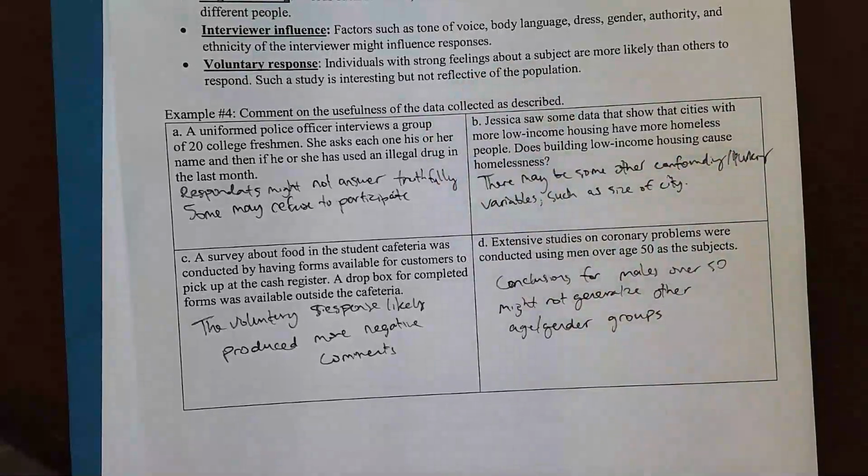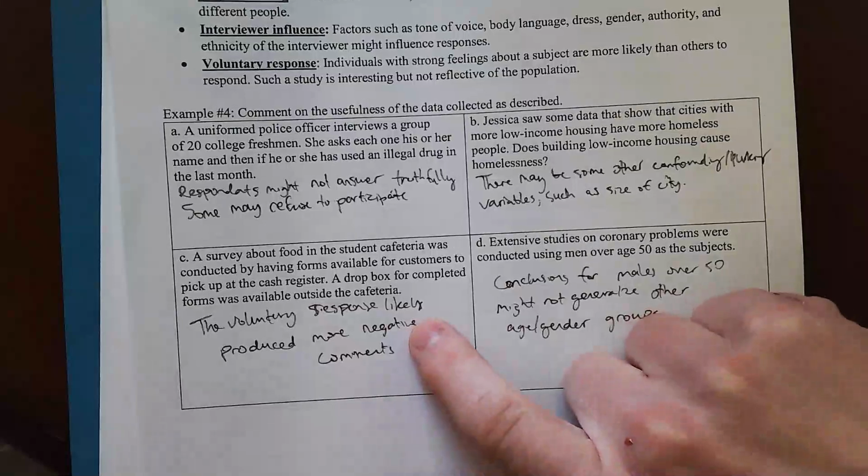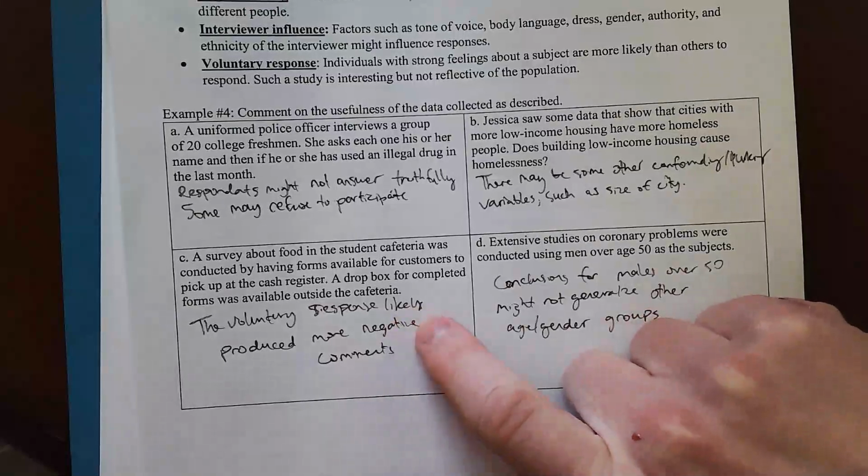Let's think about this in the real world. When are you likely to respond to a survey? When things are fine, or when you're upset about something? I think for me, if I'm really upset about something, I'm more likely to respond. If I'm fine with something, I'm content, I'm not going to really say much about it. I might give a positive review, but people are more likely to respond and get worked up if they are not satisfied with it.